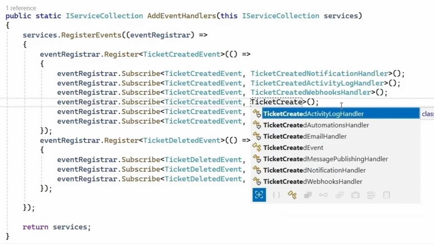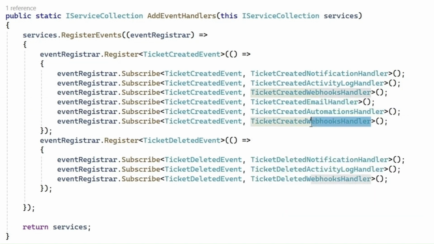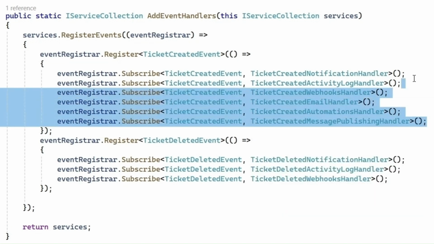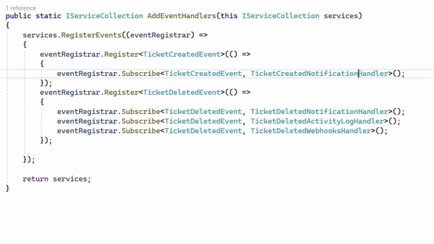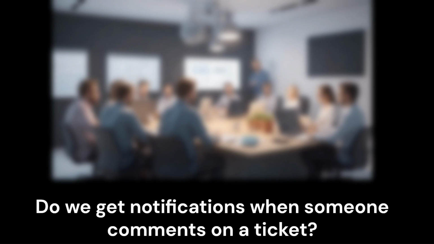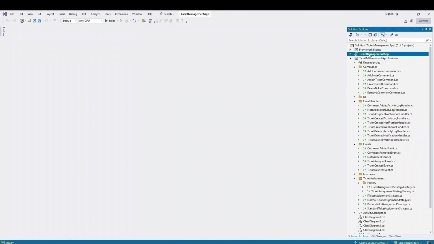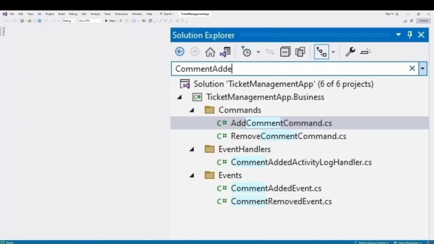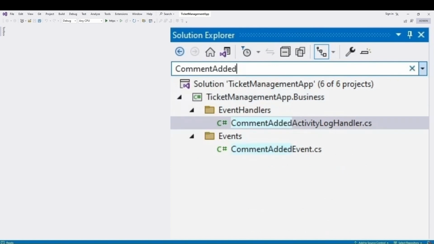You can add new handlers, as many as you want. Remove existing ones and replace them. All of that without even needing to change a single line of code in any other class. Imagine you are sitting in a discussion and someone asks, "Do we get notifications when someone comments on a ticket?" You will turn your face to your system and in 5 seconds you will say, "No."